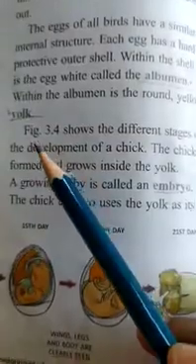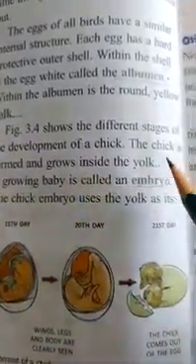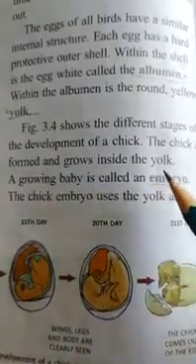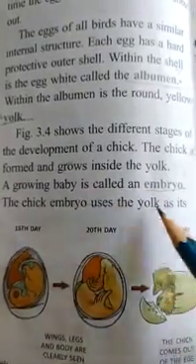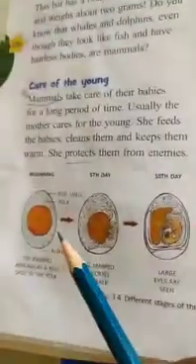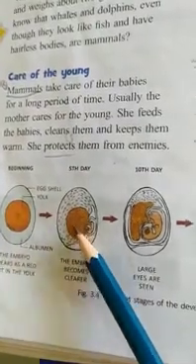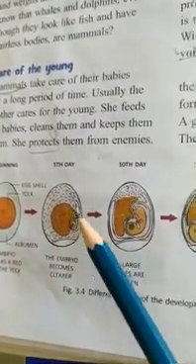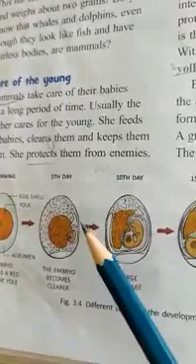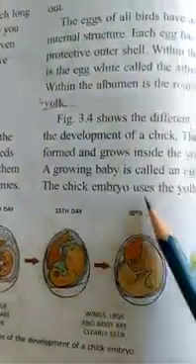Figure 3.4 shows the different stages of the development of a chick. The chick is formed and grows inside the yolk. A growing baby is called an embryo. So this embryo is from the egg, from the yolk. The embryo is growing. The development of the chick is called the embryo. And the chick embryo uses the yolk as its food.